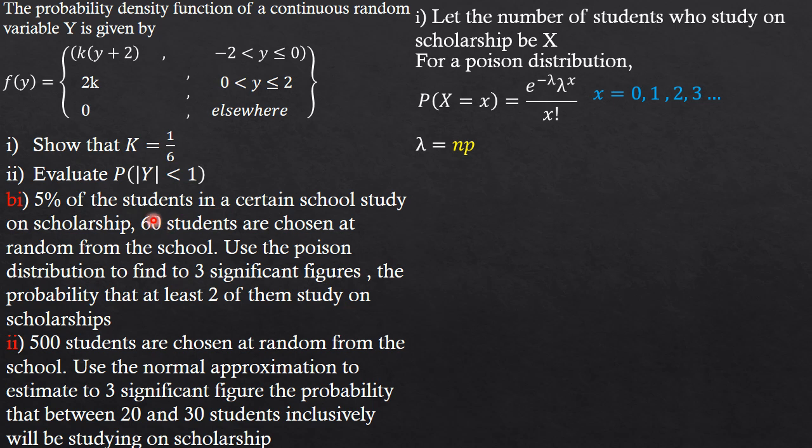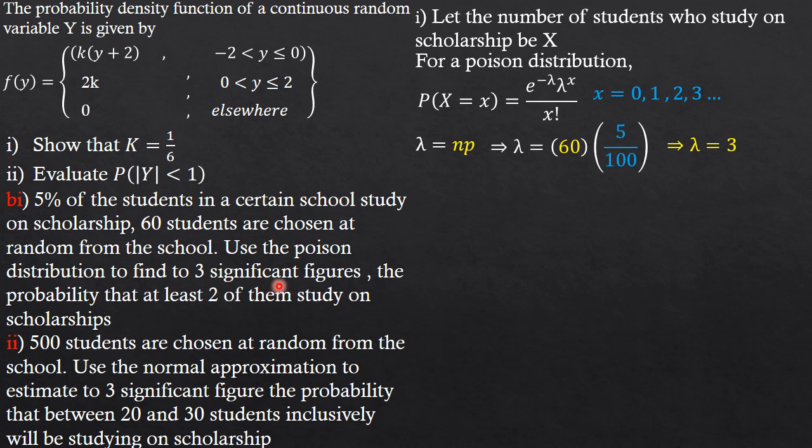Our n is the number of students chosen from the school, and p is the proportion of students that study on scholarship. So n is 60, p is 5%, which is 5 over 100. Simplifying everything gives us lambda equal to 3. Great, we have lambda.